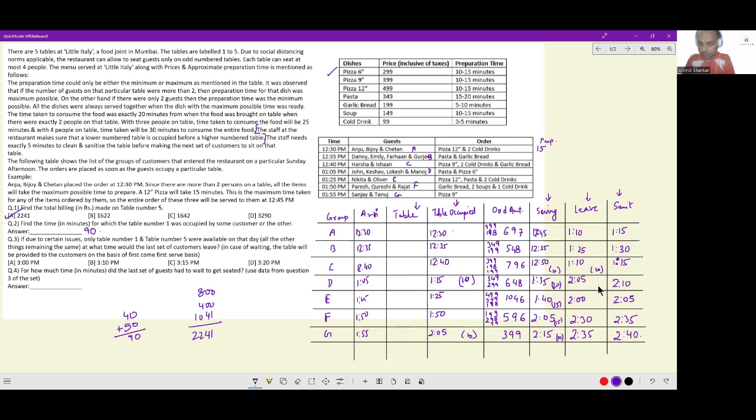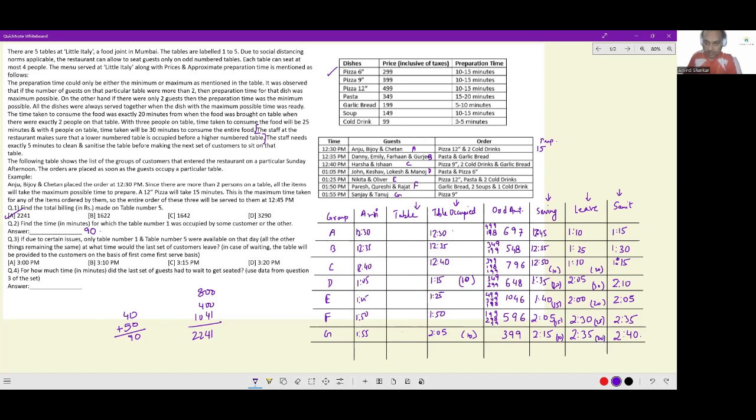This I can record. Additionally, these groups sat here for 20 minutes. They sat here for 30 minutes. They sat here for 20 minutes. They sat here for 25 minutes. And they sat here for 20 minutes.